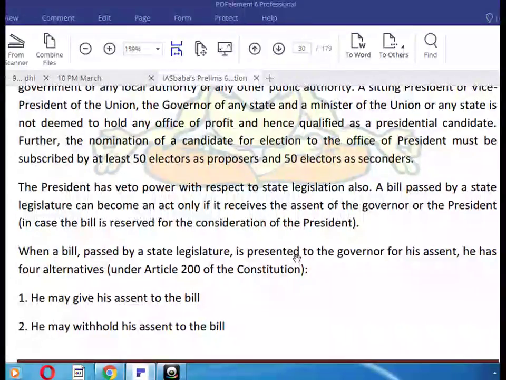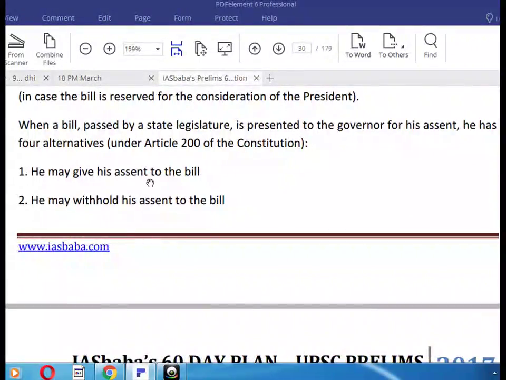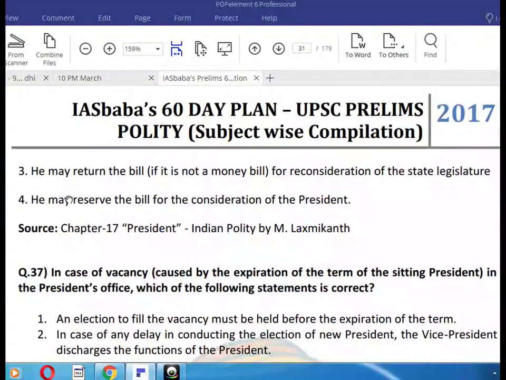Under Article 200 of the Constitution, he may give his assent to the bill. He may withhold his assent to the bill. He may return the bill, if it is not a money bill, for the reconsideration of the state legislature. He may reserve the bill for the consideration of the president.